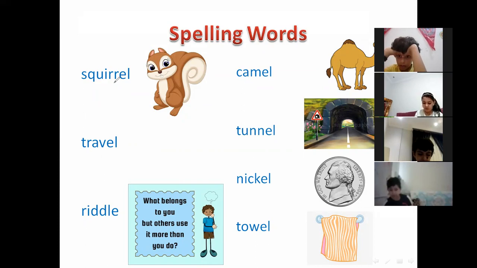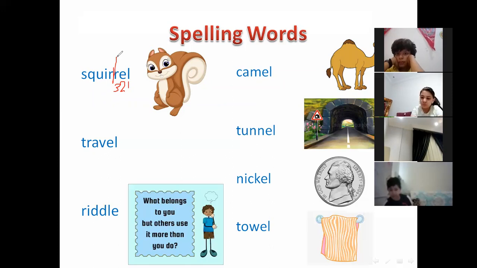How can we divide it? Squirrel. Between what and what? Let's count from the back. 1, 2, 3. Squirrel.